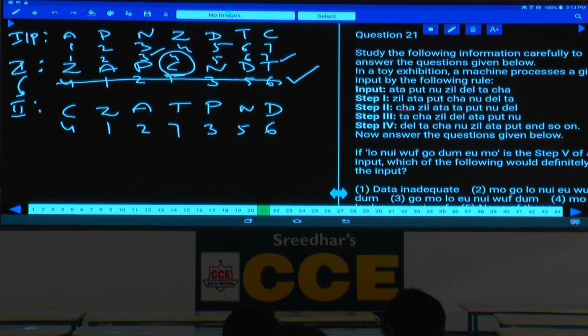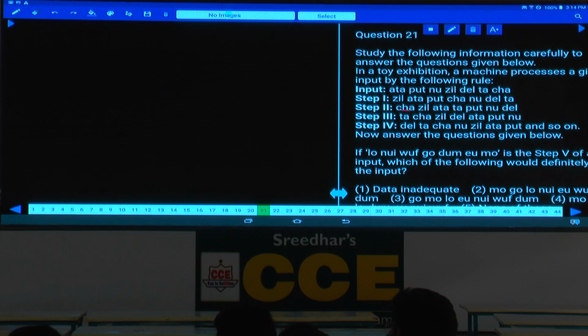Now 1, 2, 3, 4, 5, 6, 7 are written as 4, 1, 2, 7, 3, 5, 6. Again here also 4, 1, 2, 7, 3, 5, 6. Next step will also be 4, 1, 2, 7, 3, 5, 6 and so on. Hence in these type of questions, what else is also possible? Backward is also possible, because it is not based on the place values of the letters. It is based on the specific order. Hence in this one, first we should start from where? Write down 1, 2, 3, 4, 5, 6, 7 as the input.